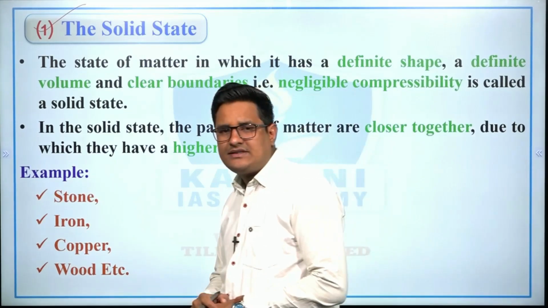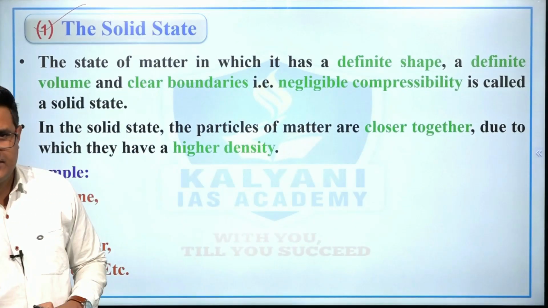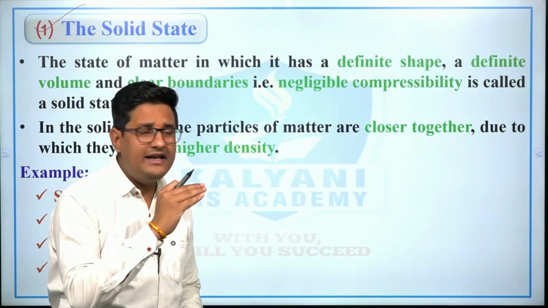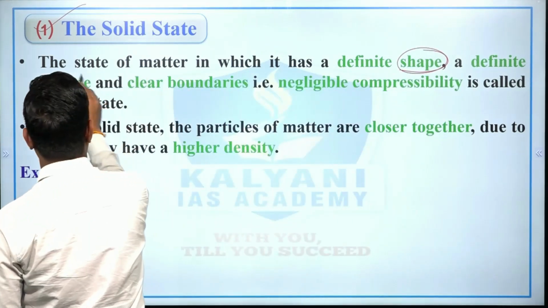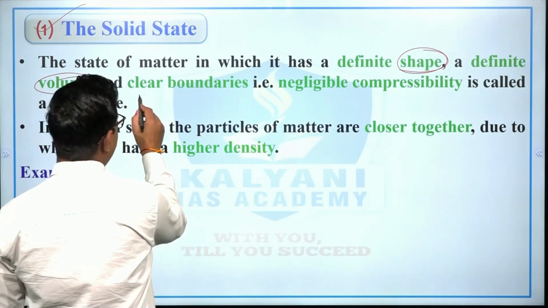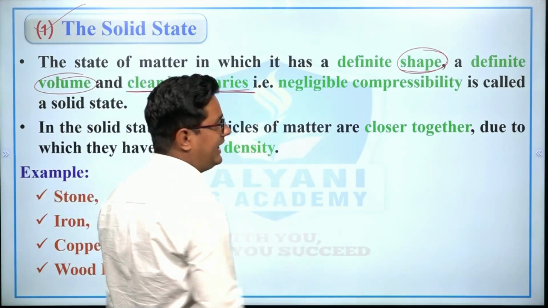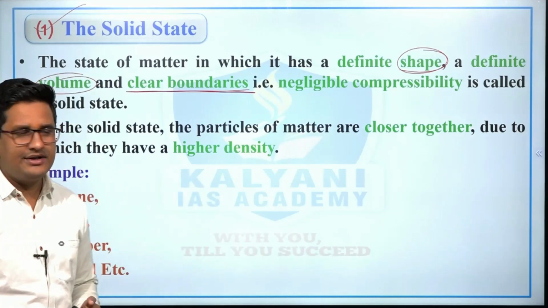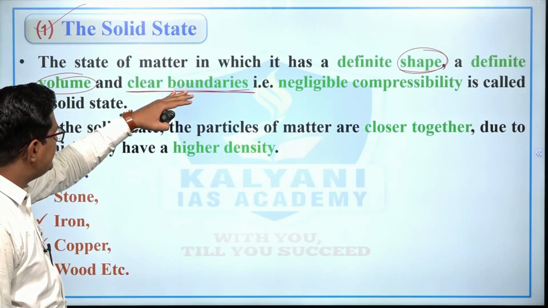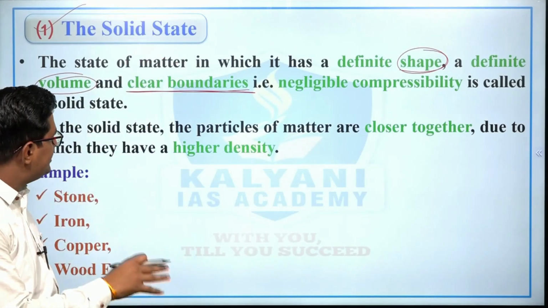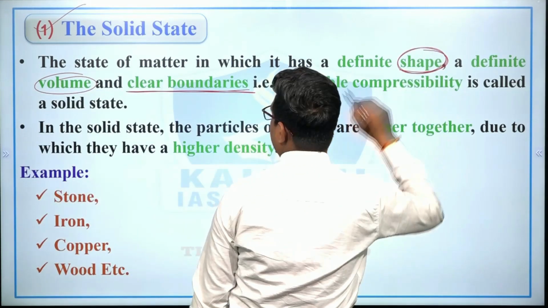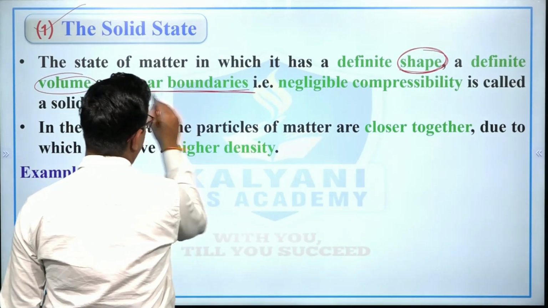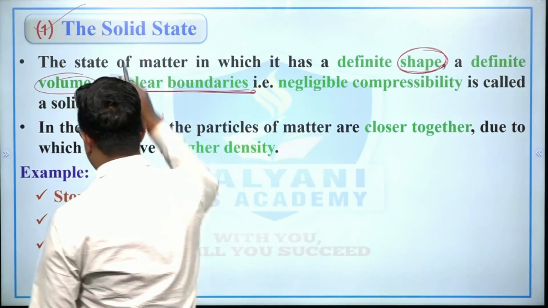See, the state of matter in which the matter has definite shape and definite volume, and clear boundaries is known as solid state, right?